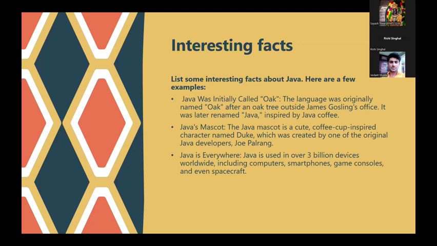Now, what exactly does "Java is everywhere" mean? Java is actually being used on over 3 billion devices worldwide, including computer systems, smartphones, game consoles, and even spacecraft. This language is very easy to learn and understand, and it is very simple. Moreover, we can perform any sort of task with the help of this language very easily. So, definitely we must learn this language if we get some time.